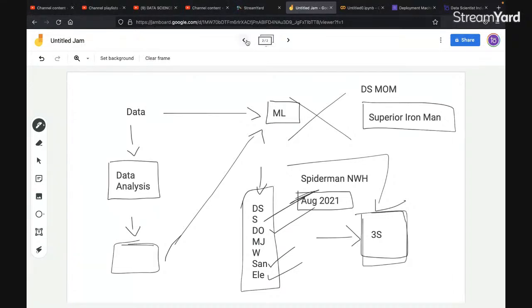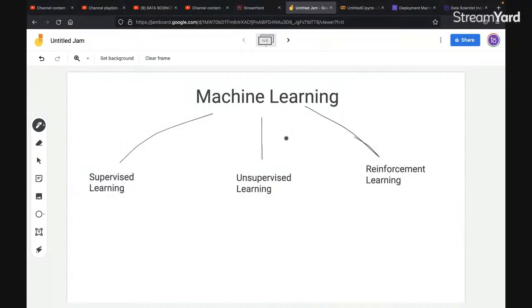Perfect. So now let's come back to the topic where we are discussing machine learning. There are three types of machine learning: supervised learning, unsupervised learning, and reinforcement learning.